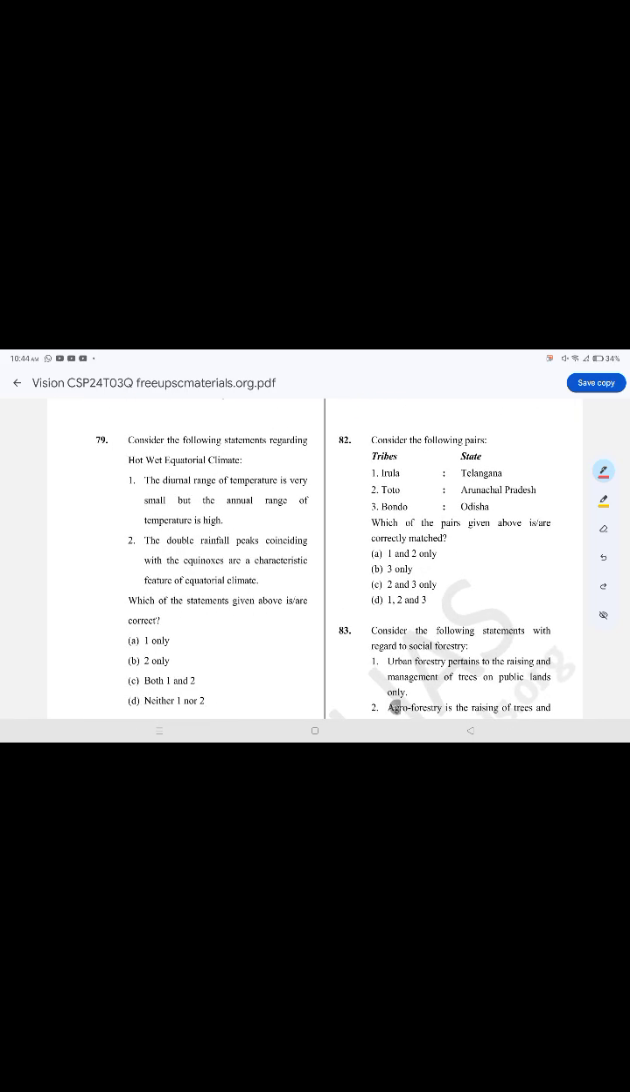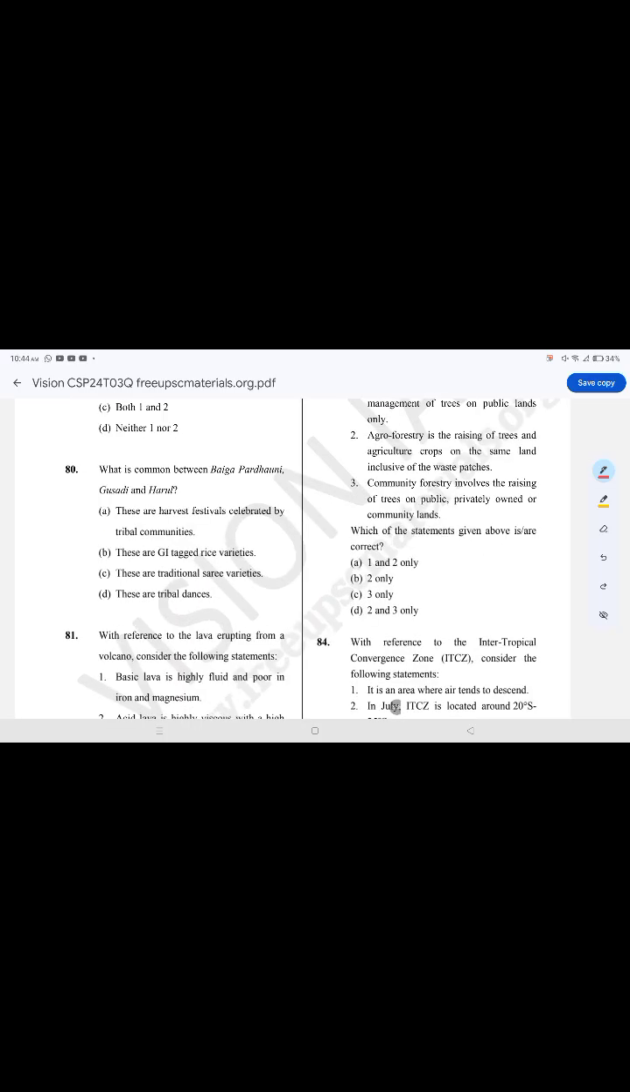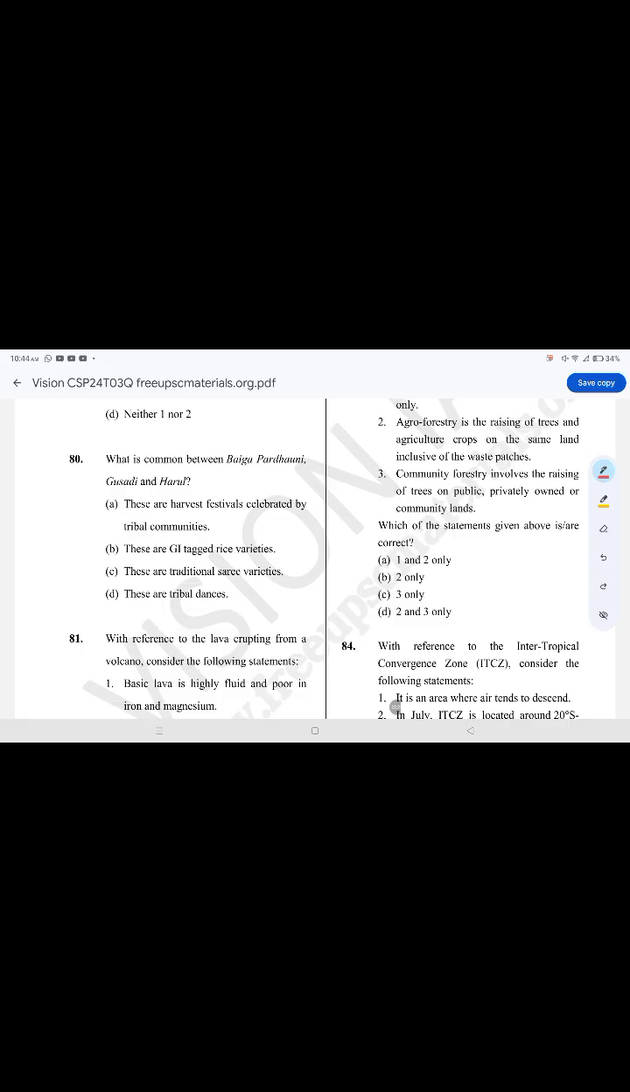Consider the following statements regarding the hot wet equatorial climate. The correct option is option B, 2 only. The double rainfall peaks coinciding with the equinoxes are a characteristic feature of the equatorial climate. The diurnal range of temperature is very small, but the annual range of temperature is very high. It is false.